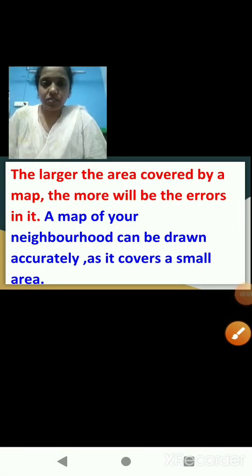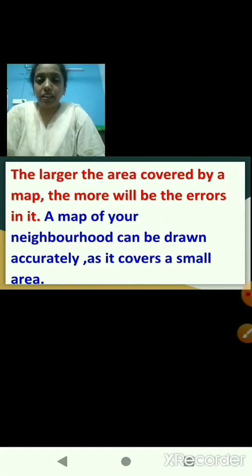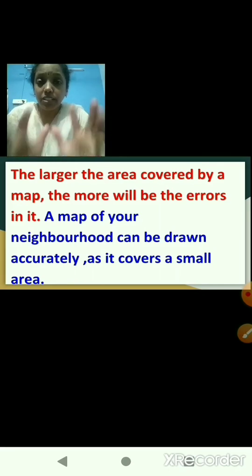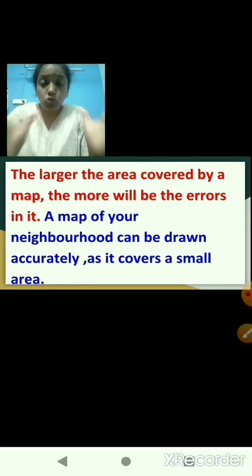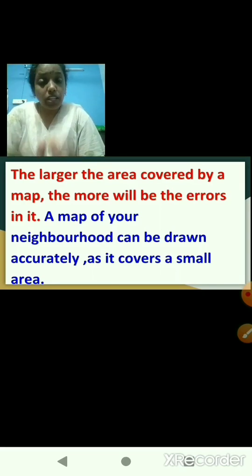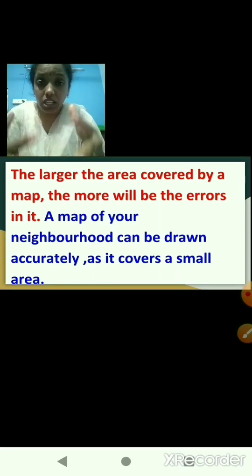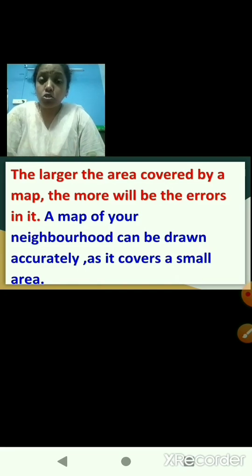Children, now the larger the area covered by a map, the more will be the errors in it. For example, if you take the world, the area is too much. Now to show the entire world on a small piece of paper, there will be many errors, like how to show the mountains and how to show the depth of the sea, etc. So the larger the area covered by a map, the more will be the errors in it.